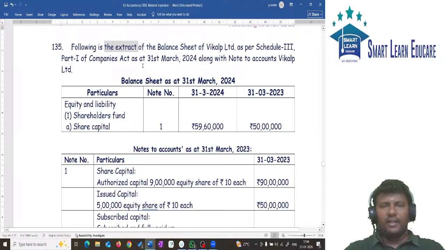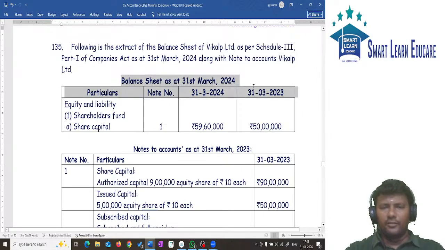Following is the extract of balance sheet of V Limited as per Schedule 3 of Part 1 of Companies Act. Okay, balance sheet is given as at 31st March 2024 along with the notes to accounts.